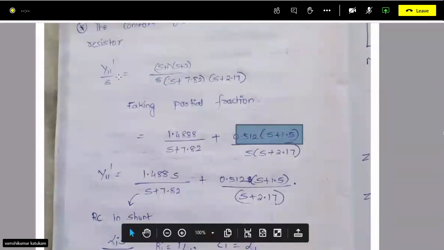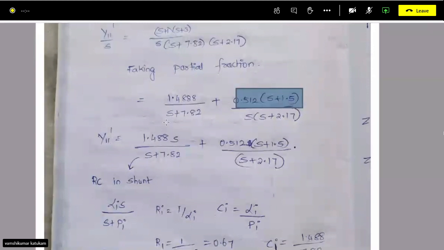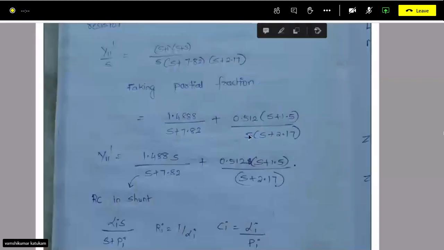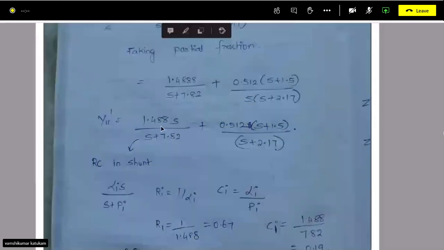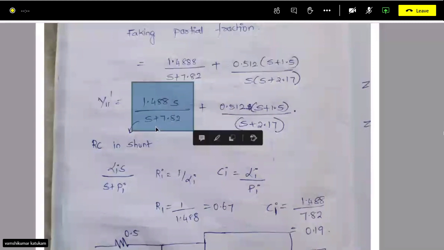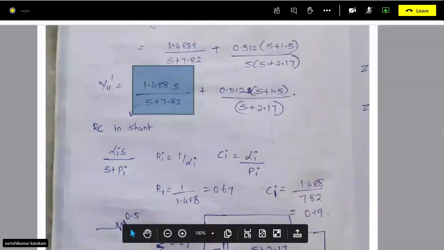Now this is y11 dash upon s, so take s to the other side. Here you will get s, and this s will be cancelled, so you will be left with this. Now this first term can be realized with RC in shunt. If you remember the FOSTER2 method, it is alpha i by s into s plus pi.